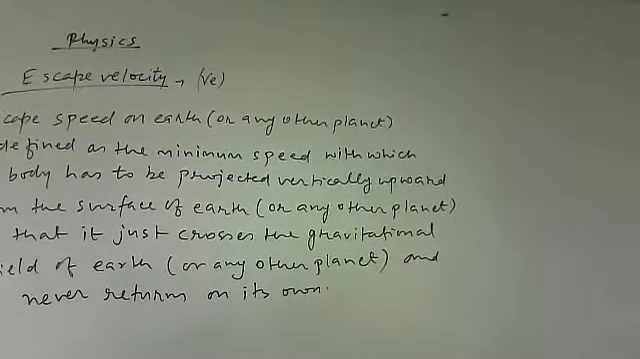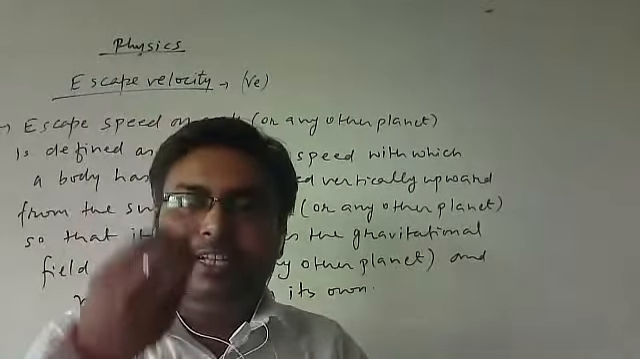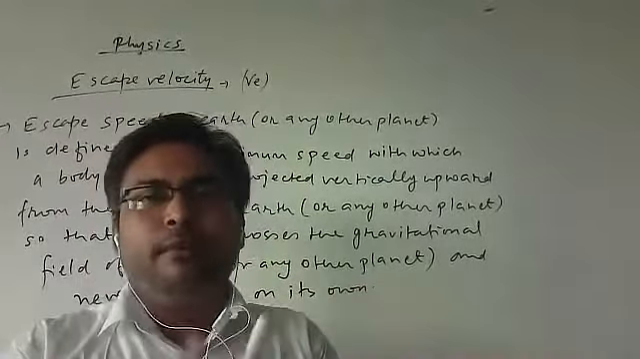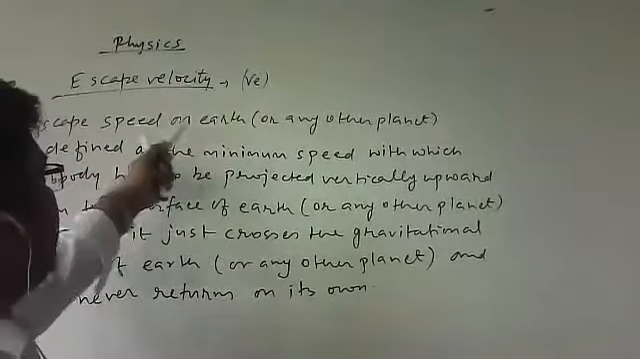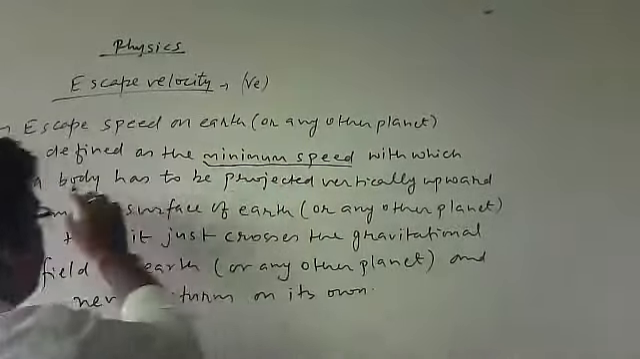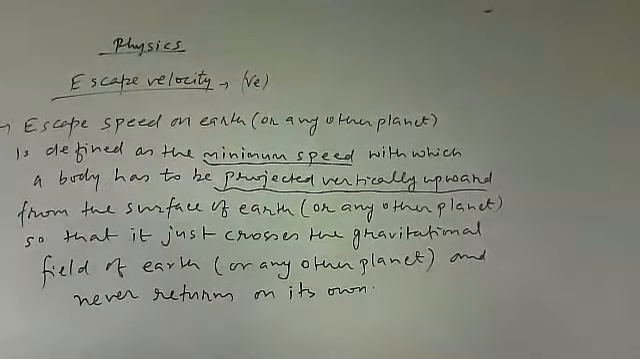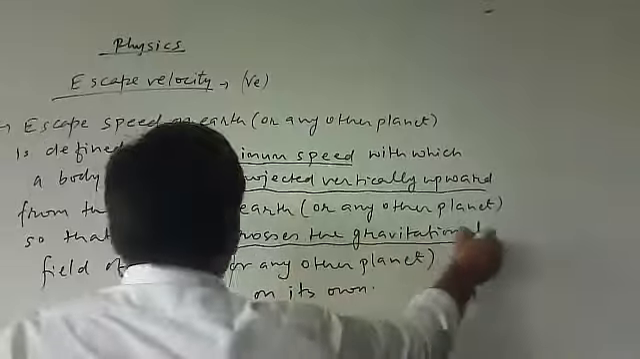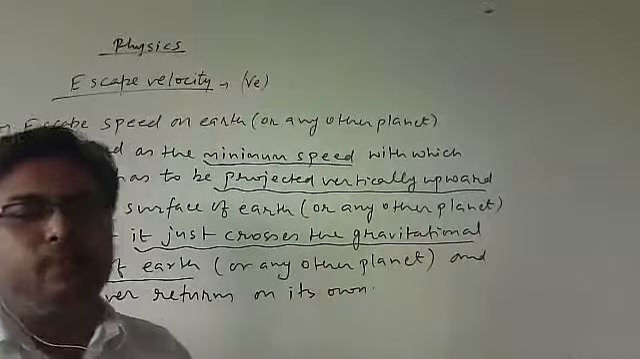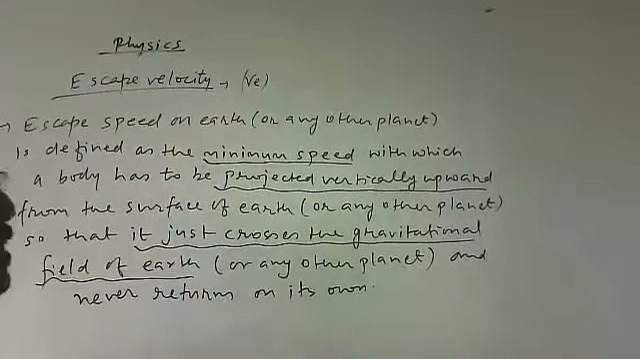Now concentrate on the definition portion of escape velocity. Escape velocity means I want to throw an object vertically upward with that speed so that the particle just crosses the gravitational field of Earth or whatever planet I'm talking about. It is the minimum speed with which a body has to be projected vertically upward from the surface of Earth or any other planet so that it just crosses the gravitational field. If the particle has crossed the gravitational field of Earth, that means it will not come back on its own. And this minimum velocity is termed escape velocity.